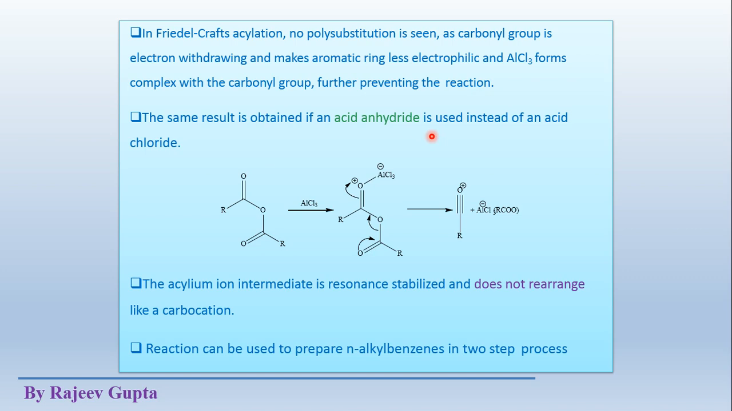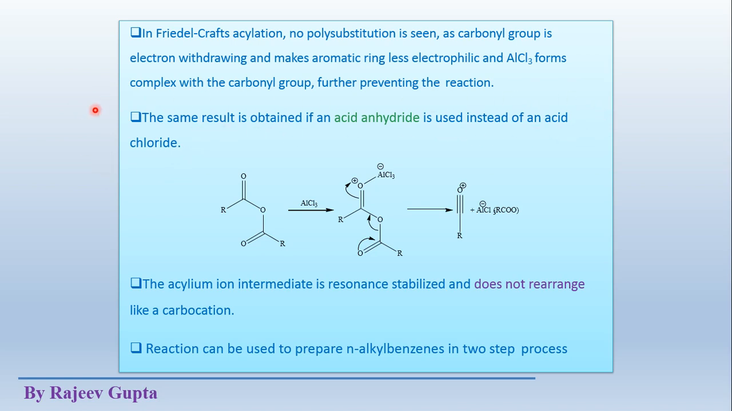So the ring becomes less active, or it becomes deactivated towards further electrophilic substitution. So further electrophilic substitution in the formed product does not happen. This is the very good advantage of this acylation reaction over alkylation reaction, where further polyacylation could not happen.